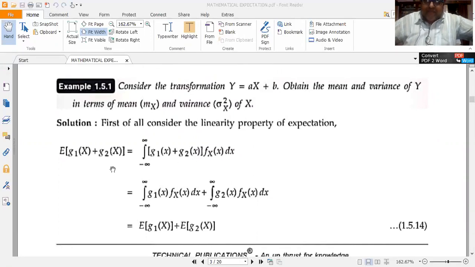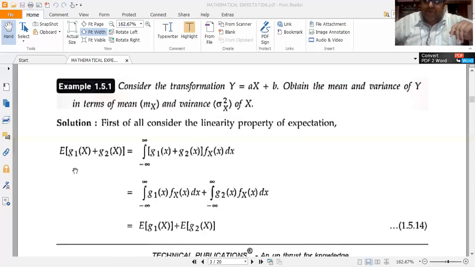It states that the expectation of a sum of two functions g1 of x and g2 of x is equal to the sum of the expectations of the functions g1 of x and g2 of x respectively.